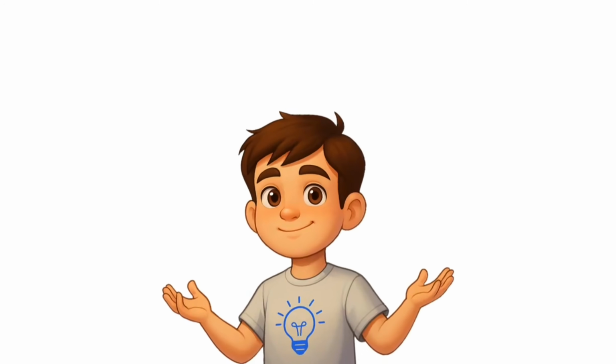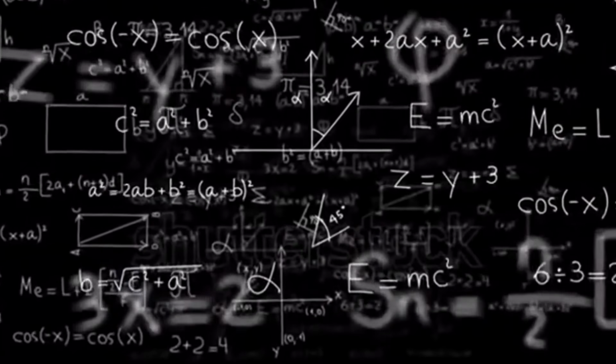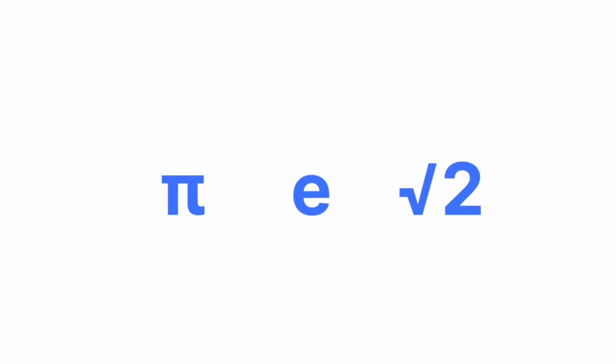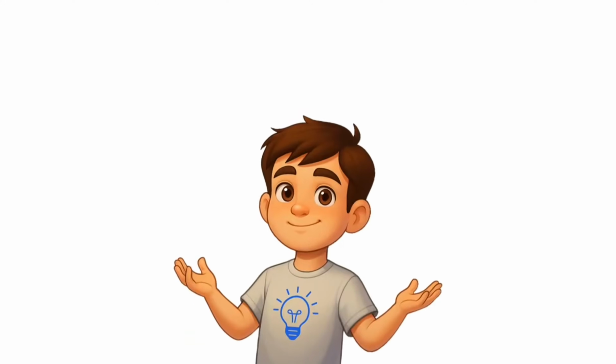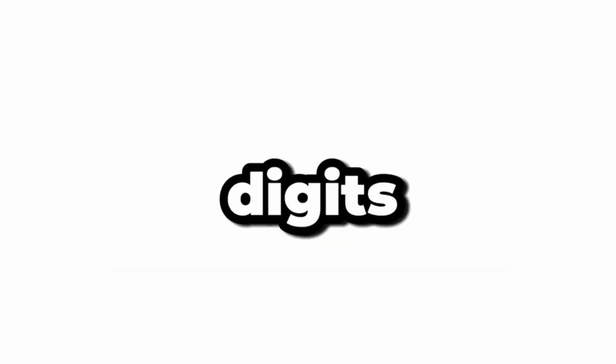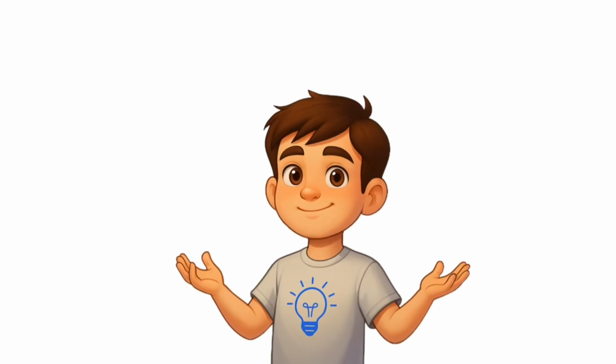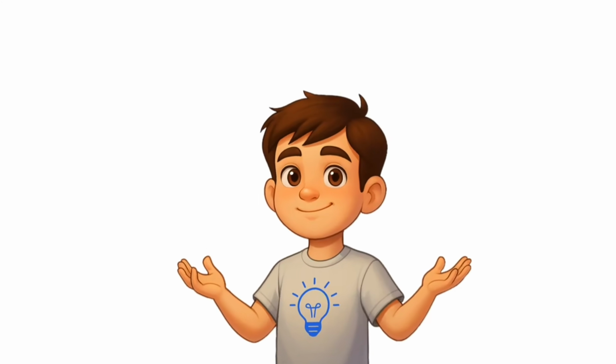Now back to numbers impossible to name. Think about how we normally describe numbers. We give a formula or a pattern or an algorithm that generates its digits. Pi, e, radical 2, complex but describable. But there exist numbers whose digits contain no pattern, not random, worse, uncomputable. Mathematically, their existence is unavoidable.